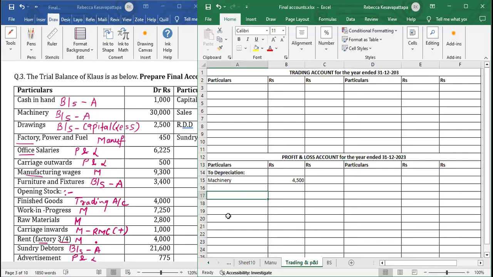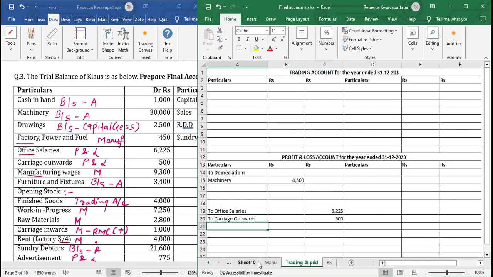We will leave some lines over here. Office salaries 6,225. Then we will write to carriage outwards, 500 outer column.